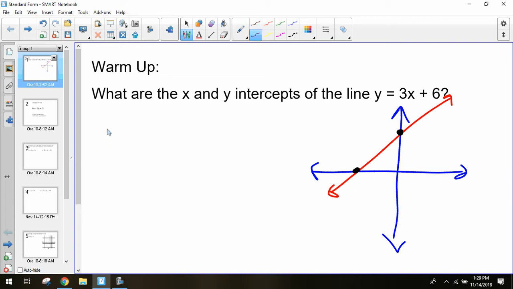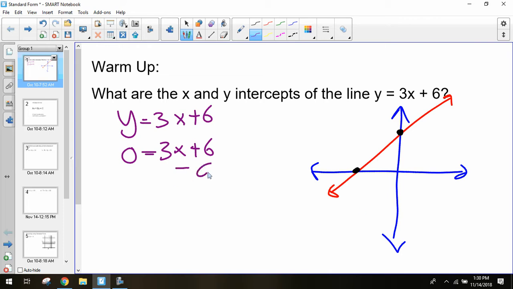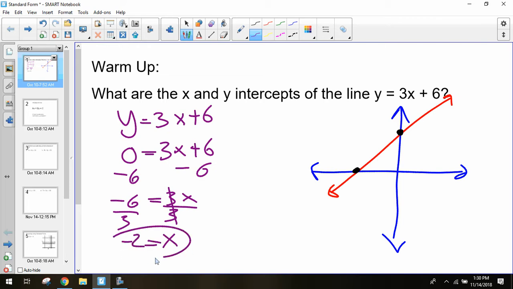So if I want to solve for my x-intercept from my equation, I'm going to have to plug 0 in for my y in order to solve for my x-intercept. So I would have to solve for x to figure out what that coordinate is. Subtract 6, I need to inverse my constant first. That gives me negative 6 equals 3x. Divide by 3, and I get x equaling negative 2. So, my x-intercept occurs when x equals negative 2.